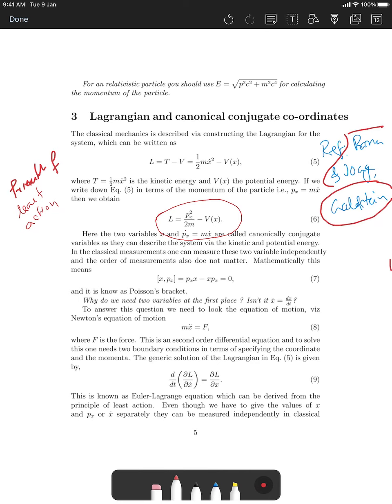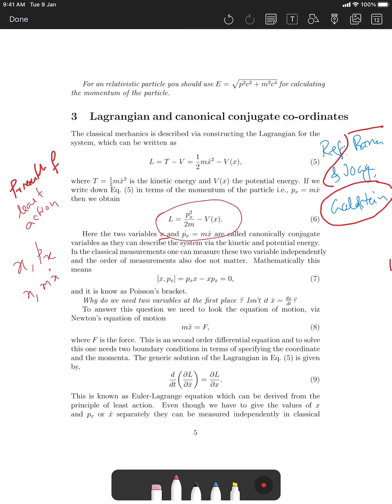This is one dimensional, so I wrote p_x and minus V(x). Now these variables x and p, so basically x and m x dot, are giving you